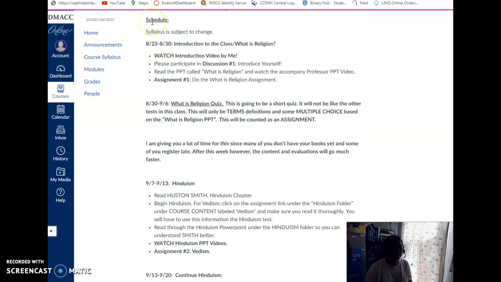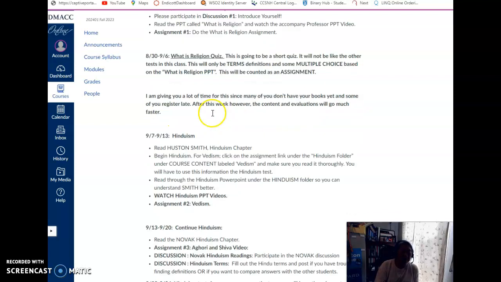Most people, when they go onto Canvas, go under modules or under the schedule and just go through what they think are assignments that they have to do. You really do need to go under the syllabus because sometimes there are things like read the PowerPoint. Sometimes there aren't things that you necessarily need to submit, but it's content that you need to read. So there's a quiz here.